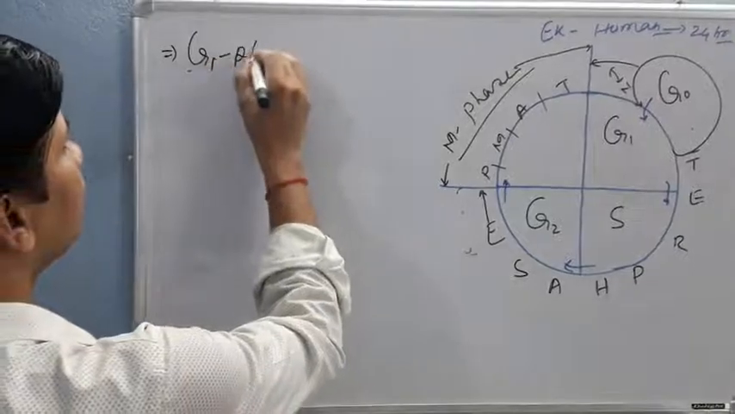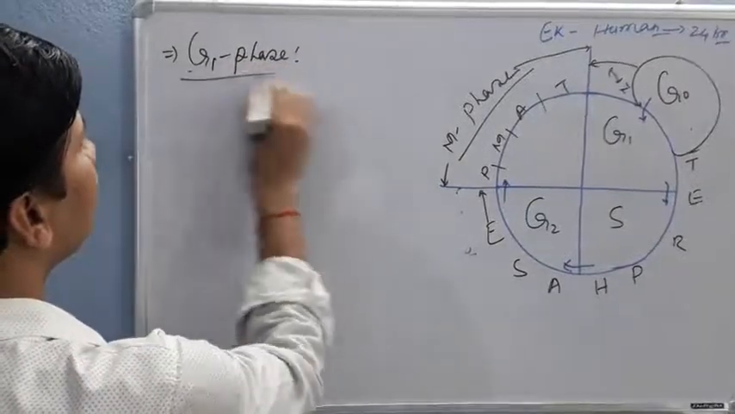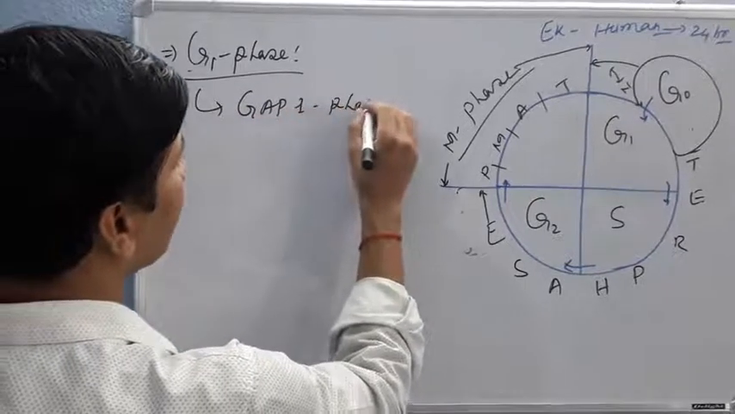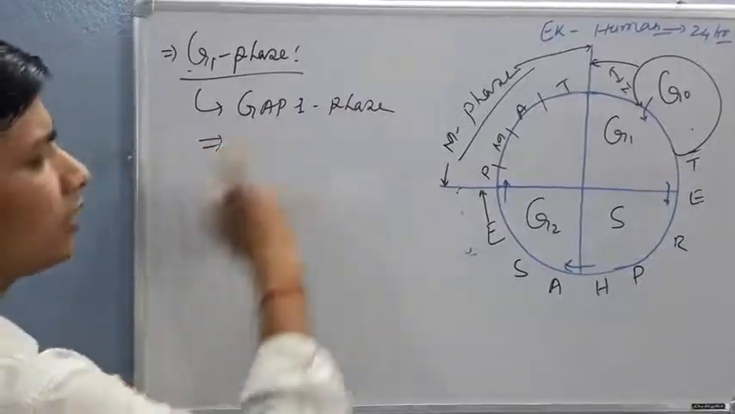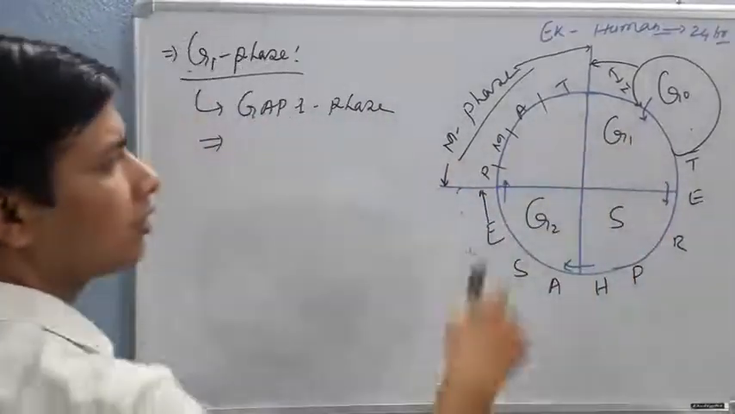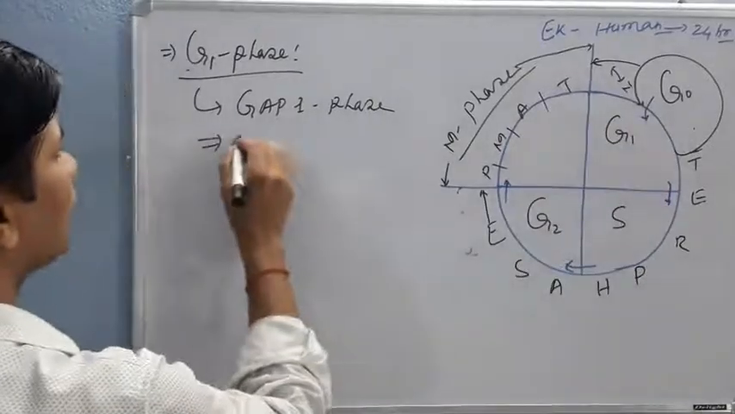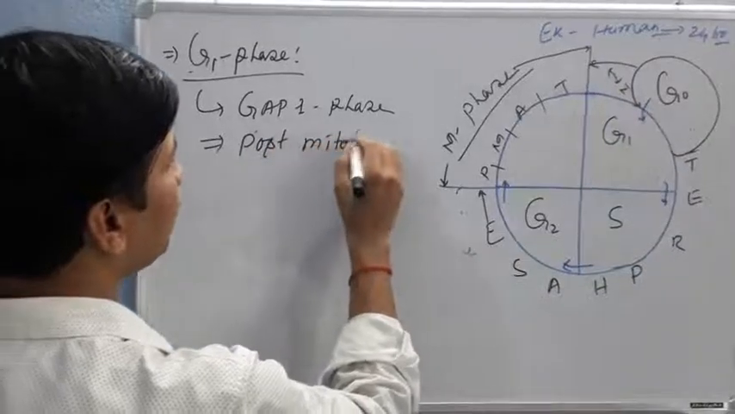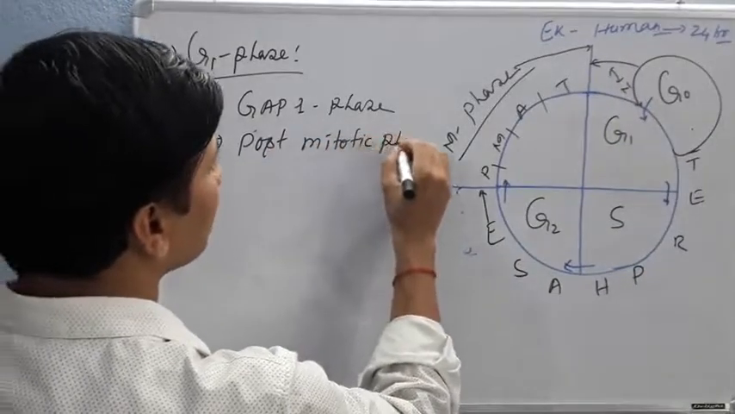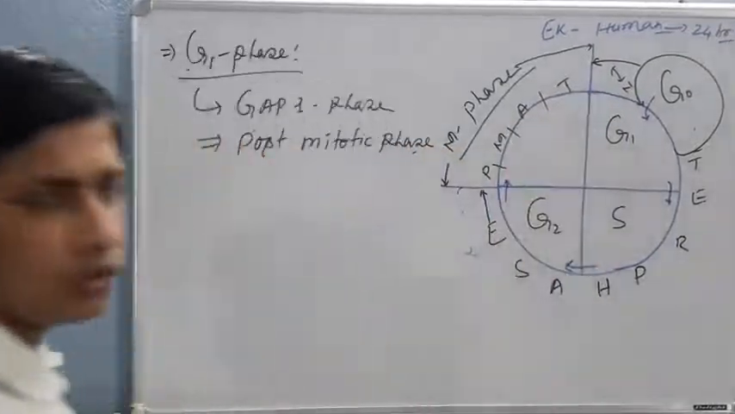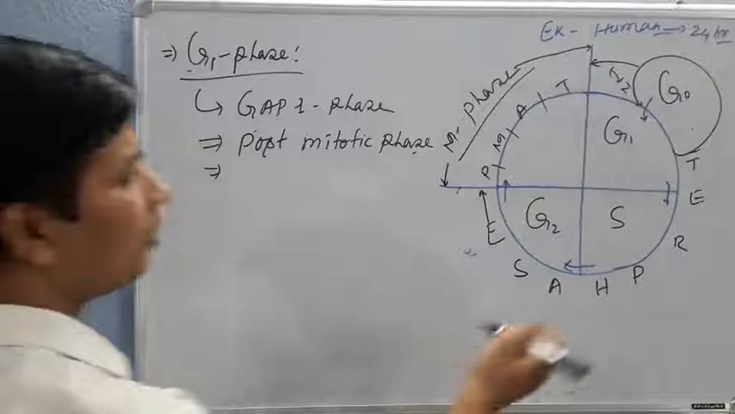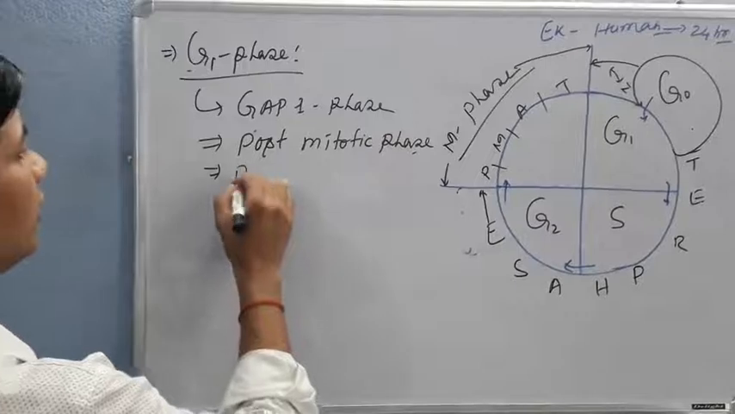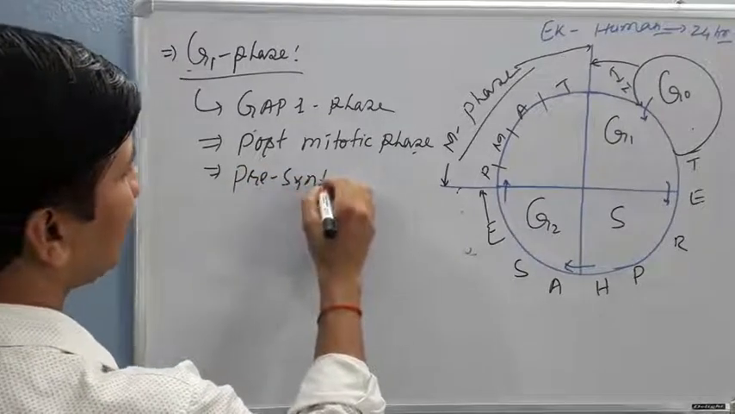G1 phase stands for gap 1 phase. It is also called the post-mitotic phase, because this phase comes after the M phase. It also comes just before the S phase, the synthetic phase, hence it is also called the pre-synthetic phase.